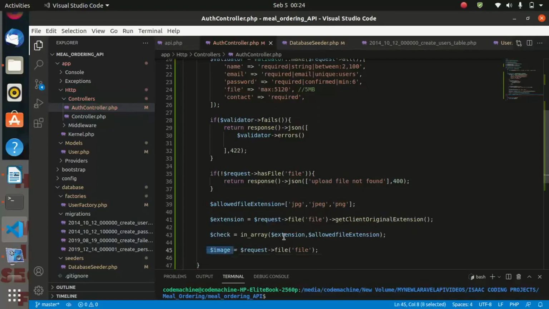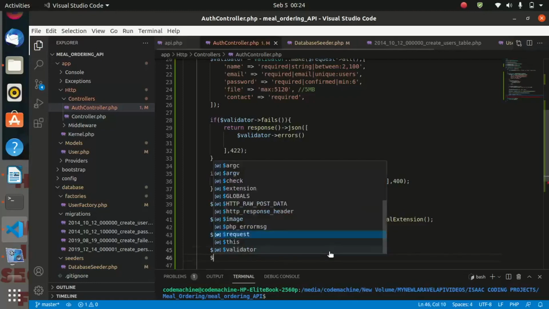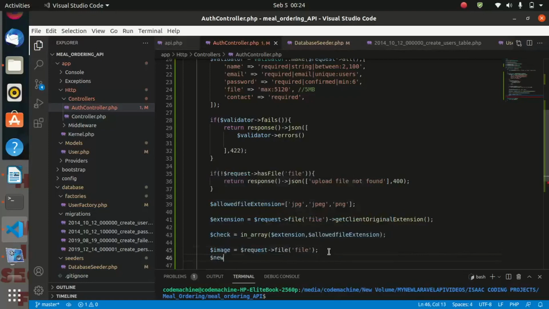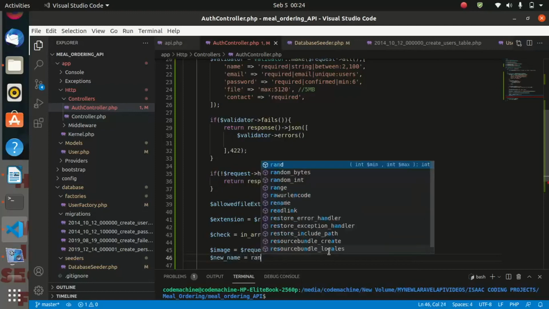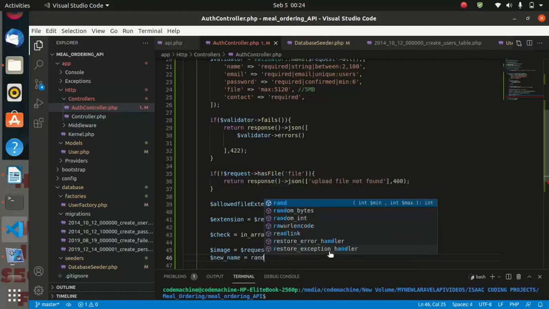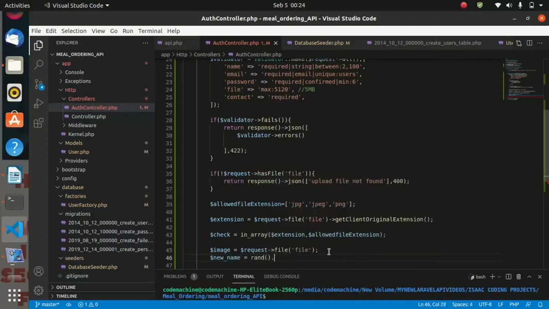After comparing, so now after doing that, we are going to create a variable. Let us call it $new_name, and that one will be equal to, let us call the rand function, or the function to generate a random number.